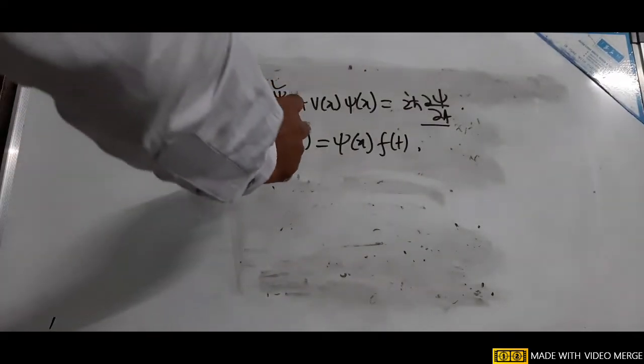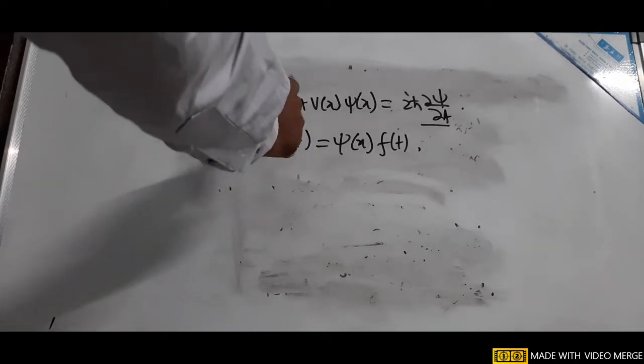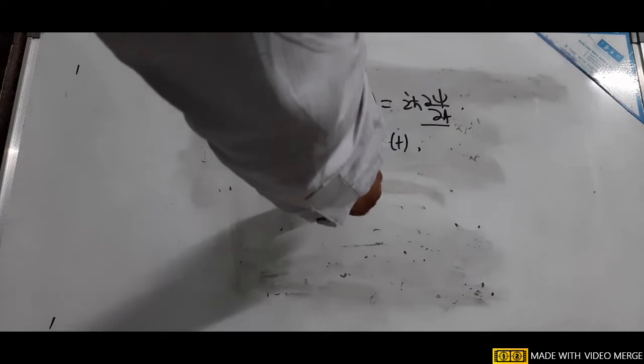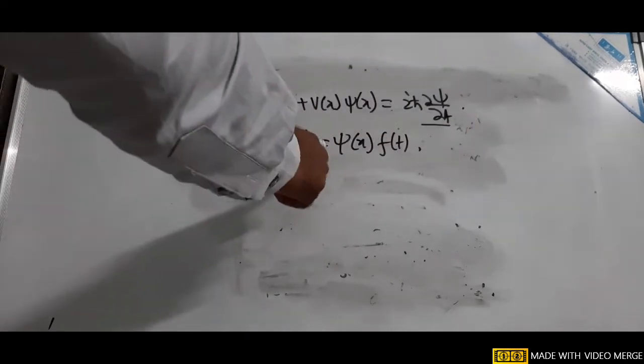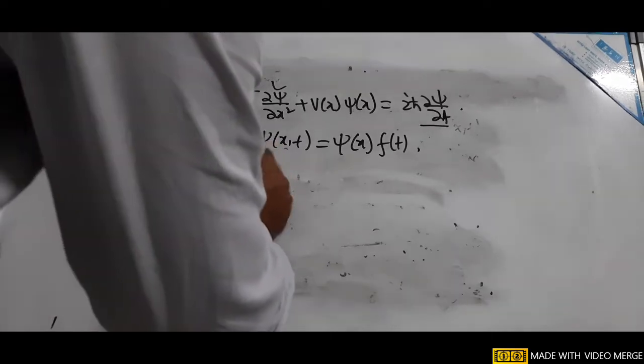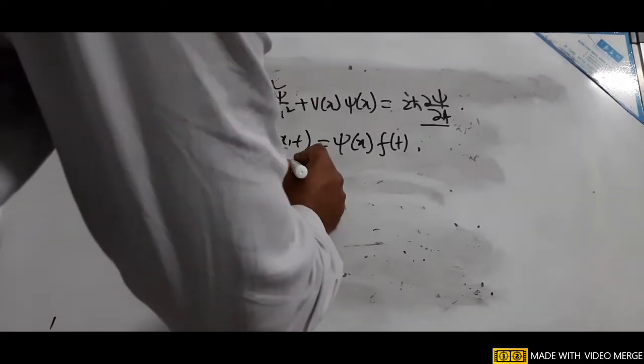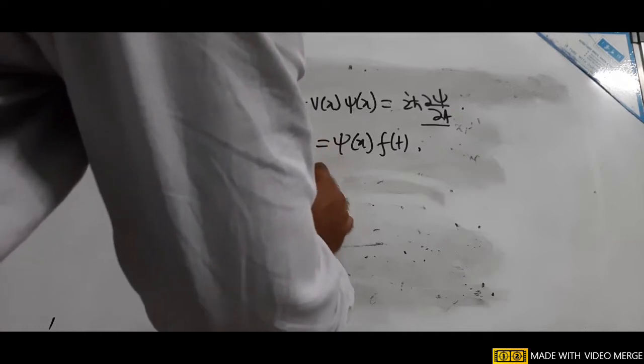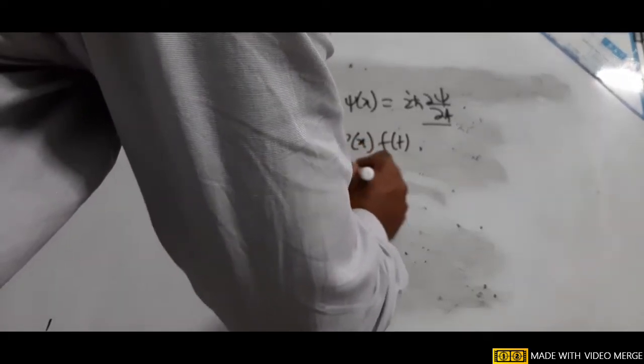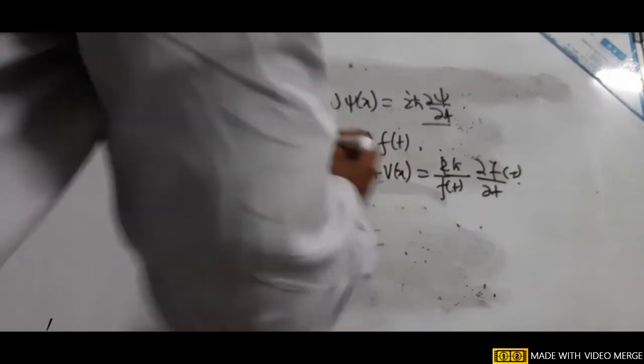Now if you take the first and second derivatives with respect to x, and the first derivative with respect to t, and place them here, we get minus h bar square by 2m, 1 by psi(x), del square psi by del x square, plus V(x), equal to i h bar 1 by f(t) del f by del t. This side is a function of x, and the other is a function of time.